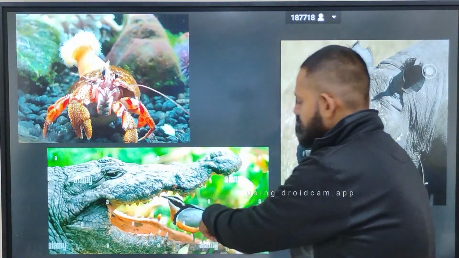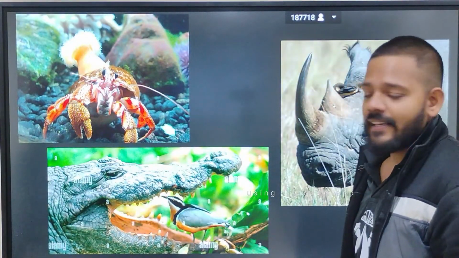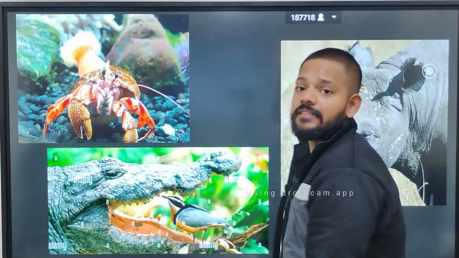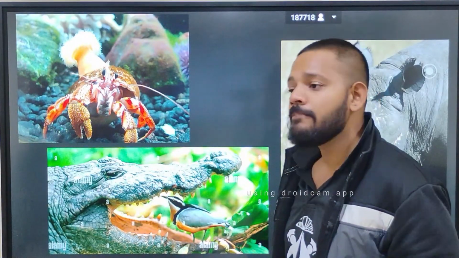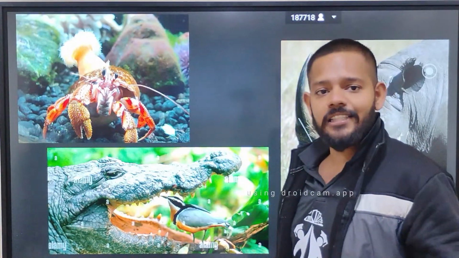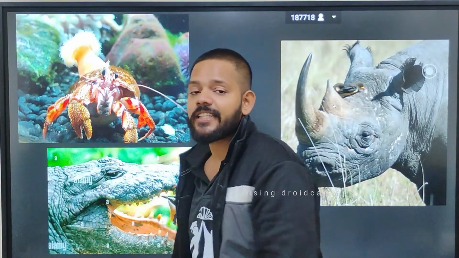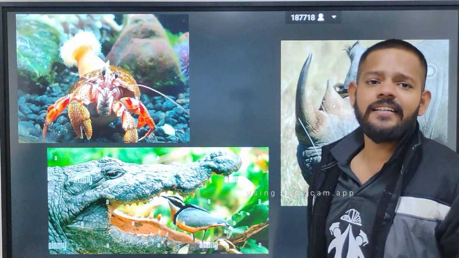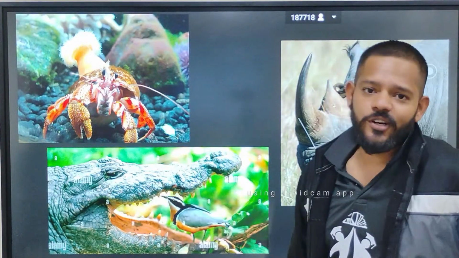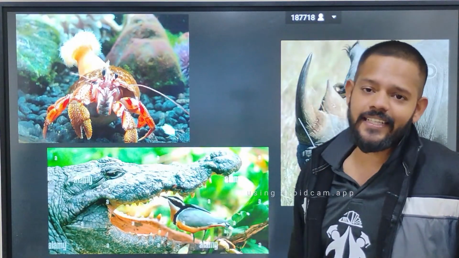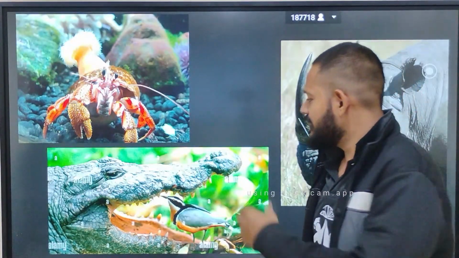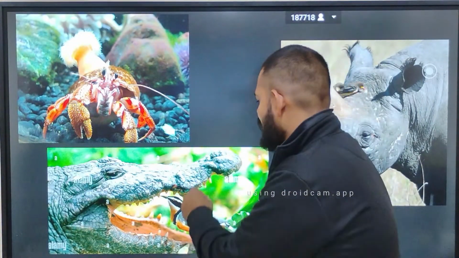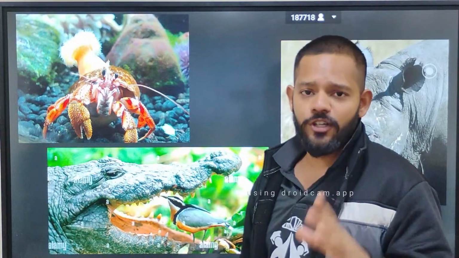Third is the crocodile and the flesh-eating bird. This bird sits inside the mouth of the crocodile and eats the meat which remains between the teeth of the crocodile. Simply, this bird is the dentist of the crocodile, cleansing its teeth. So in this relationship, you are seeing the crocodile getting free dental care and the bird getting free food.